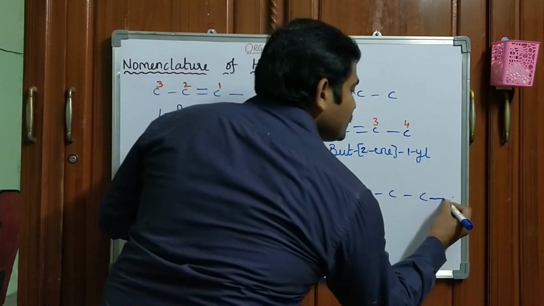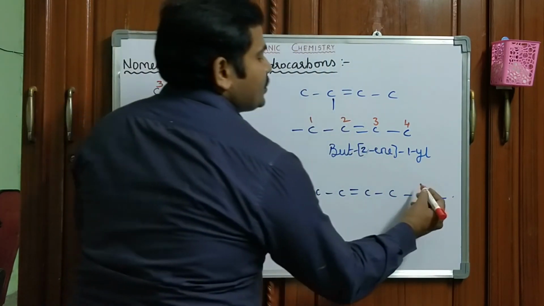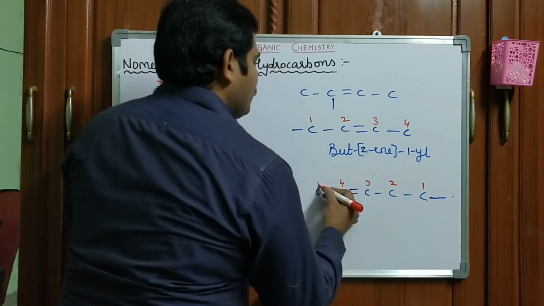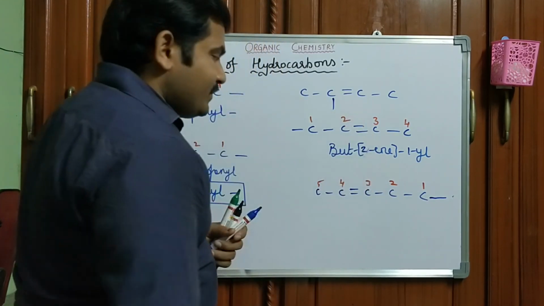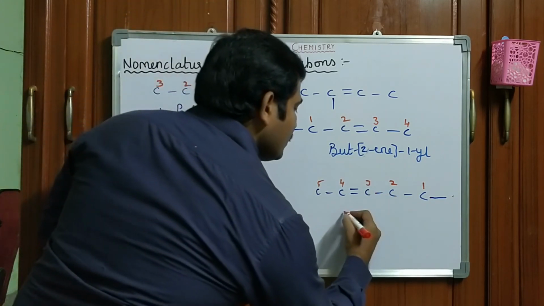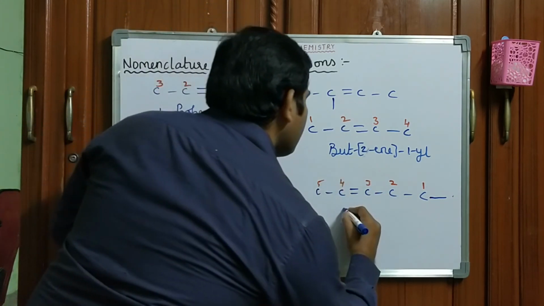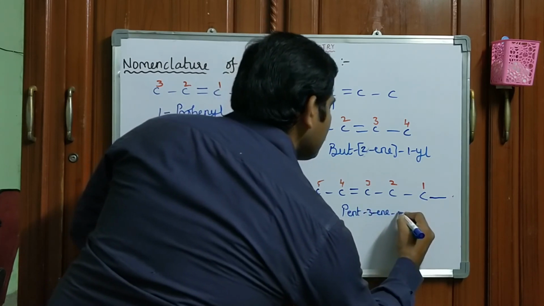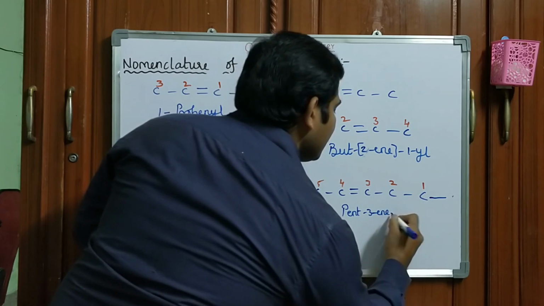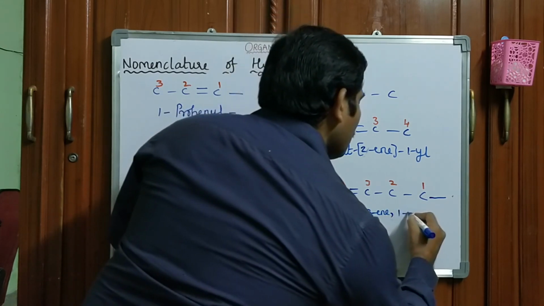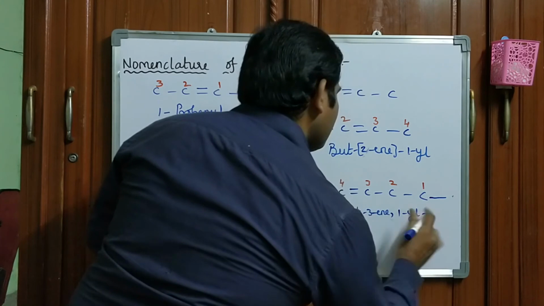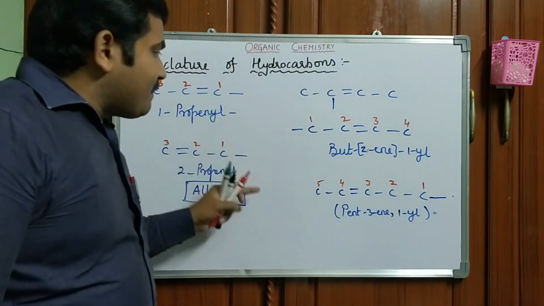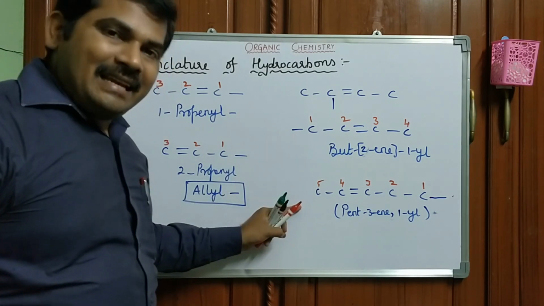Once you keep the substitution over here, the numbering is changed: 1, 2, 3, 4, 5. Now we can write pent-3-ene, pent-3-ene-1-yl. So this is the way to write the alkene radical.